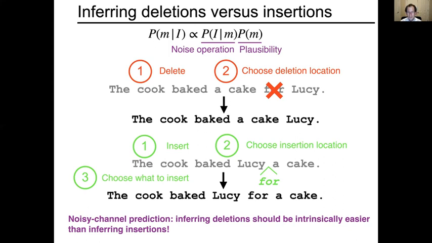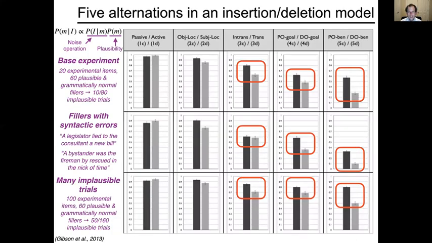And this actually turns out to be consistent with one of the detailed but very consistent results in the Gibson et al. 2013 study. For columns 3 to 5, remember that in all of these cases, the C condition, a non-literal interpretation, would require a hypothesized insertion.